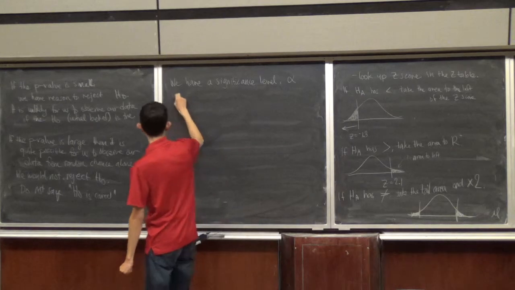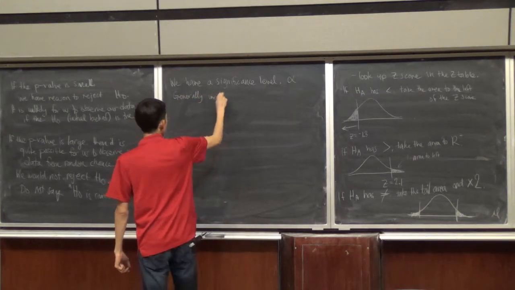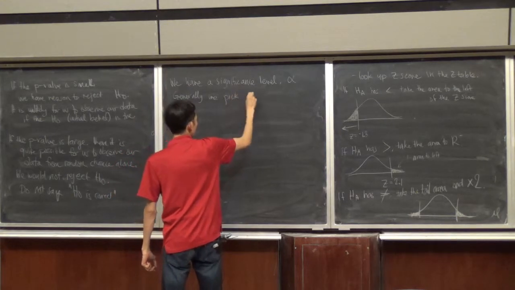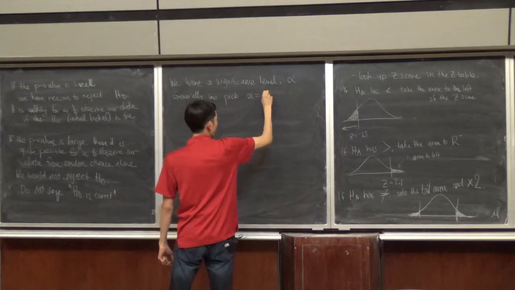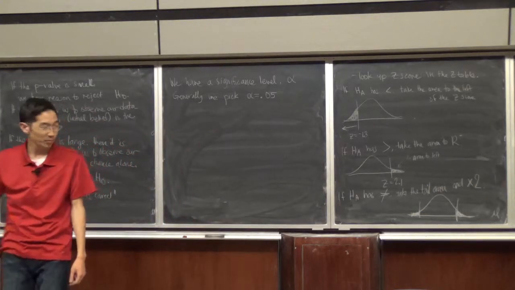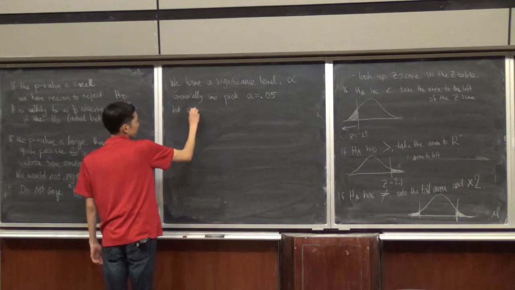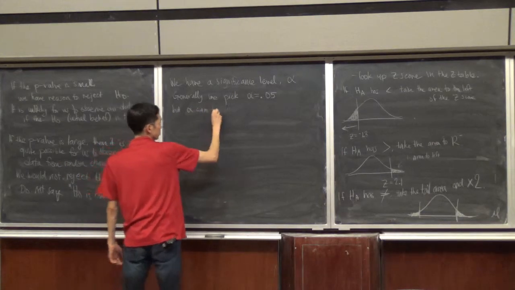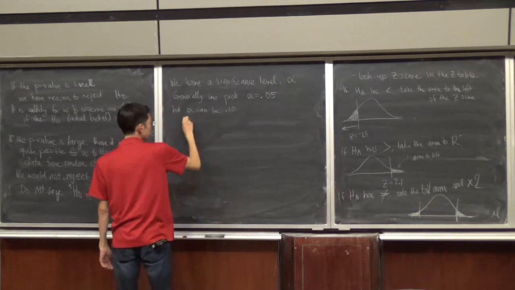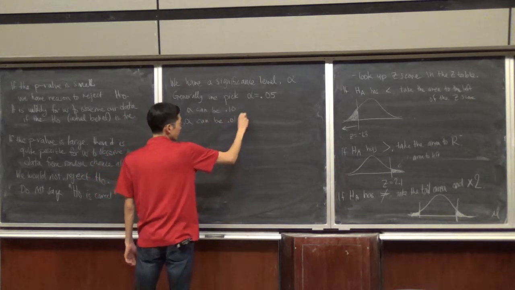And generally, we pick alpha to be equal to 5%, 0.05. But alpha can be 10%, alpha can be 1%, or anything in between.